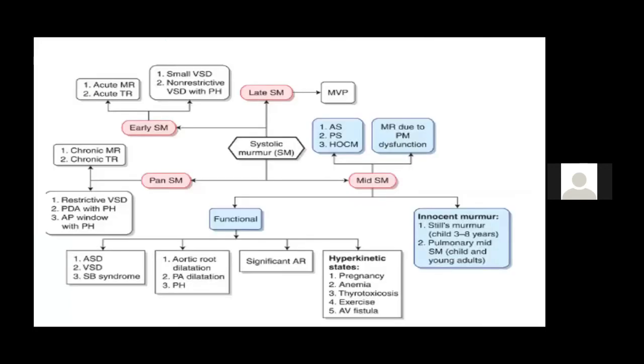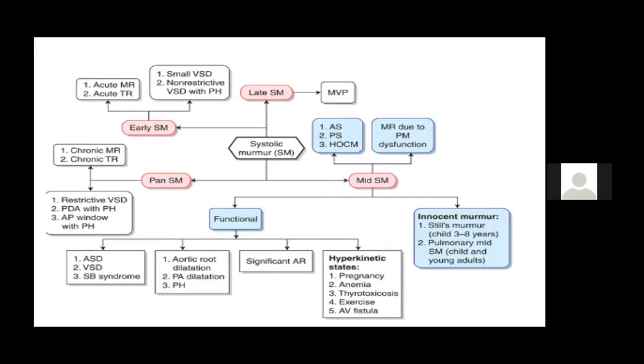Now this is a very big diagram where the differential diagnosis of systolic murmur is there. Now let us come to one by one. So let's start with the early systolic murmur. Now we know that mitral regurgitation, tricuspid regurgitation, and VSD classically produce a pan-systolic murmur. So if you can see in the diagram, those three have a pan-systolic murmur.